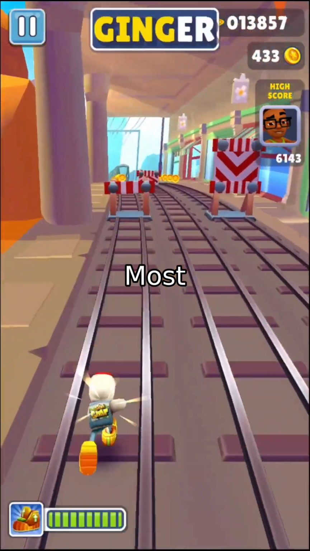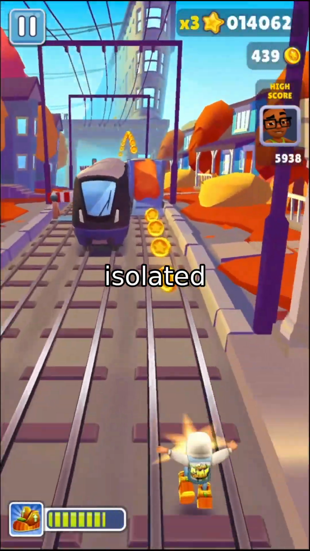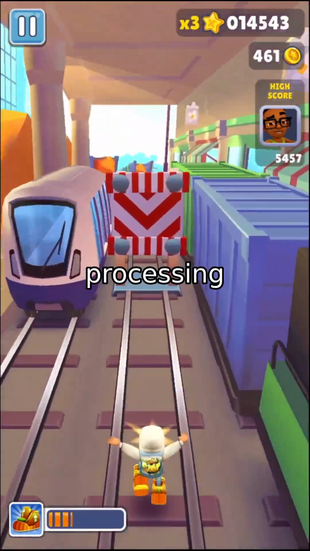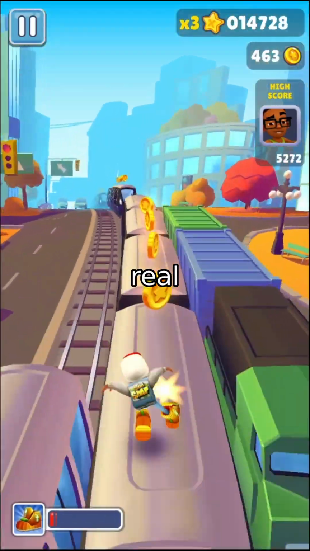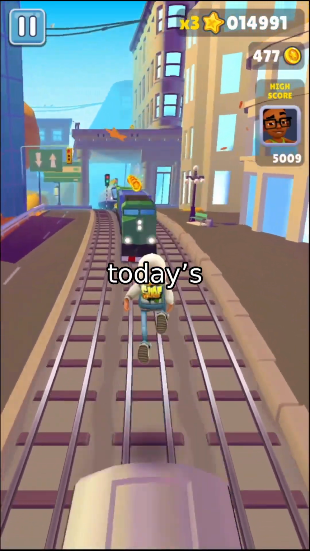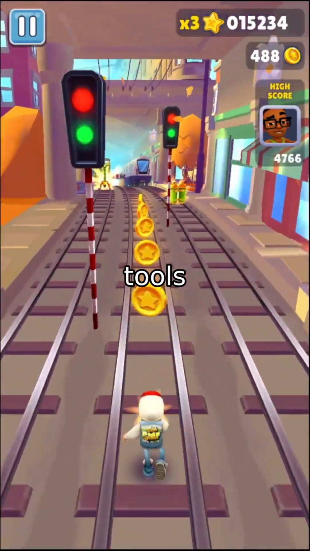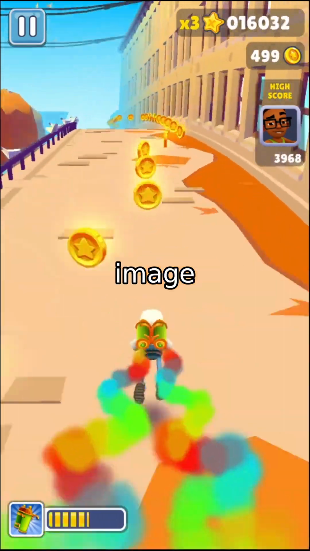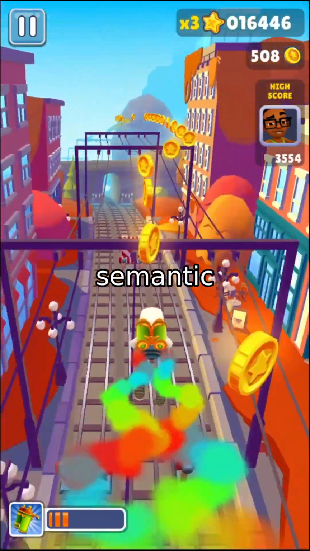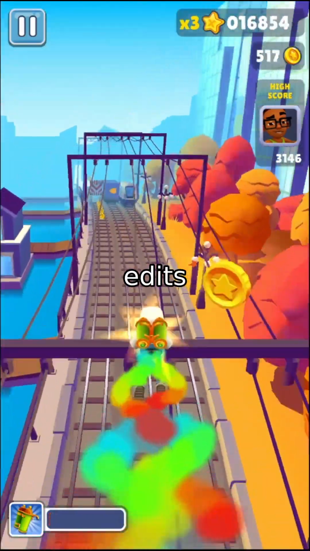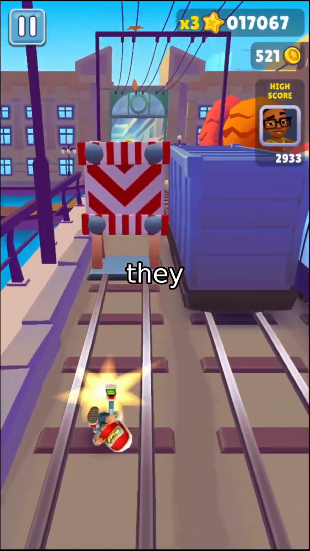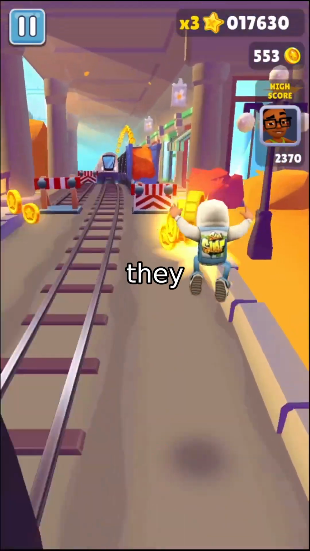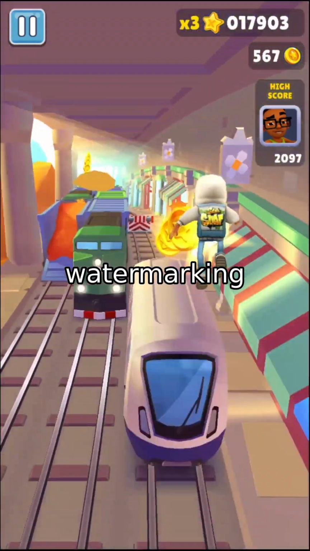But here's the gap. Most evaluations of these systems rely on outdated, isolated attacks, standard cropping, brightness shifts, Gaussian blur. These are classical signal processing distortions. They don't reflect how real-world adversaries actually operate. Today's threat actors use generative editing tools that don't just alter pixels, but restructure the underlying mathematical fabric of an image. Image-to-image translation, semantic inpainting, and geometric cropping are not passive edits. They are algorithmic overwrites. They rewrite the image's content using the same generative models that created it. And in doing so, they exploit the very assumptions behind current watermarking strategies.